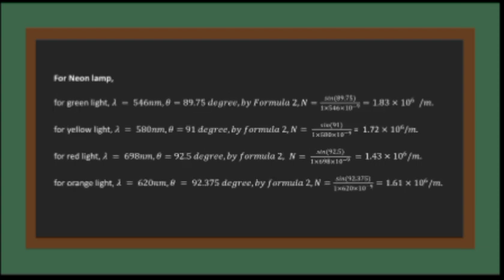Okay, so this slide is all about the calculation part of the neon lamp. As you can see here, four different colors of light are obtained, which are green, yellow, red and orange. For all these corresponding lights, we get the corresponding values of n.